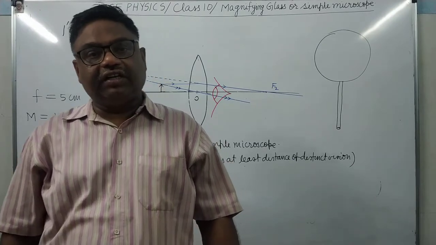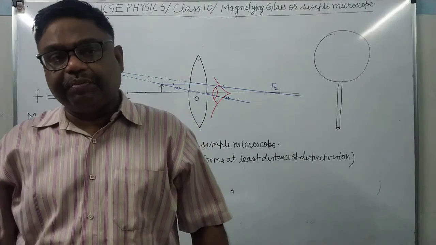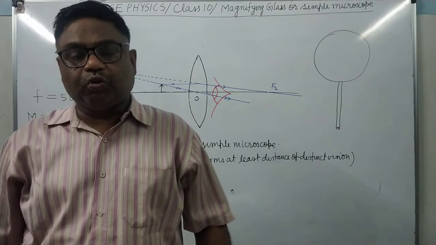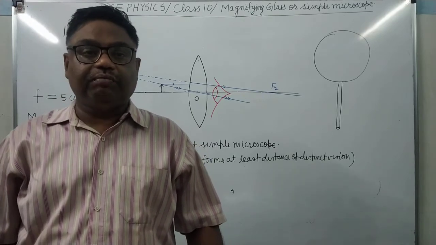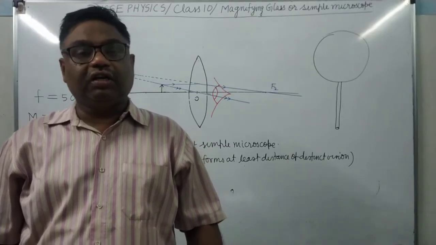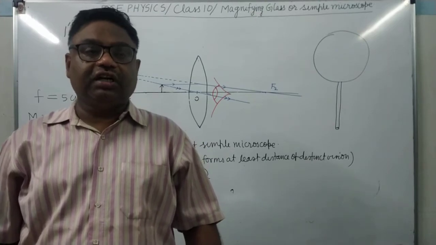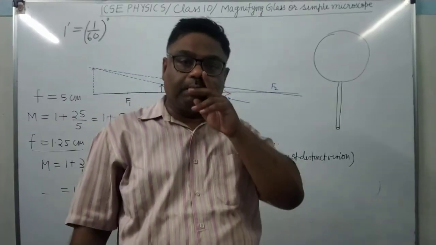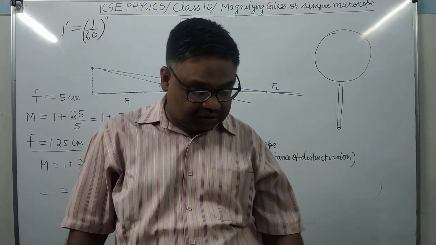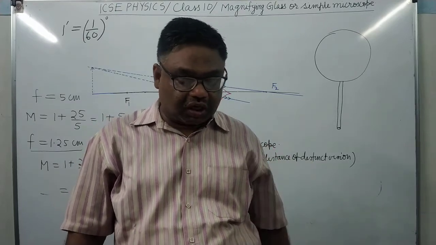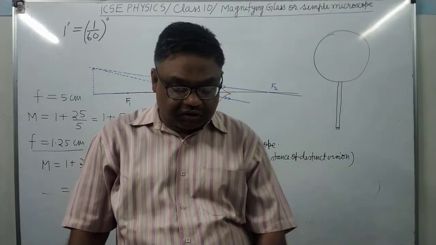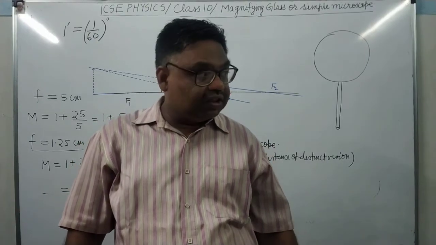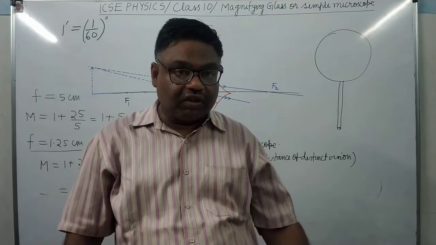For long-sightedness, the hypermetropic eye, in which we are not able to observe nearby objects, we use a convex lens. For short-sightedness, in which we are not able to observe far-off objects, we use a concave lens. So here there are some usages or applications given that you can do. Now after this, experimental determination of focal length of a convex lens.